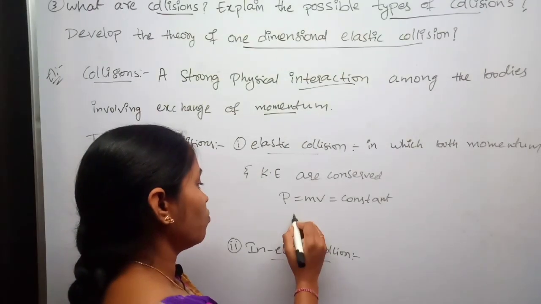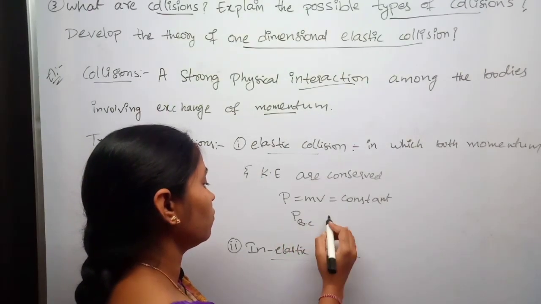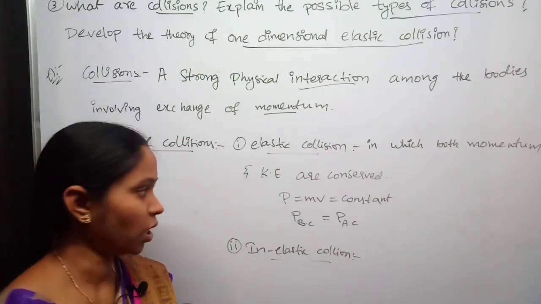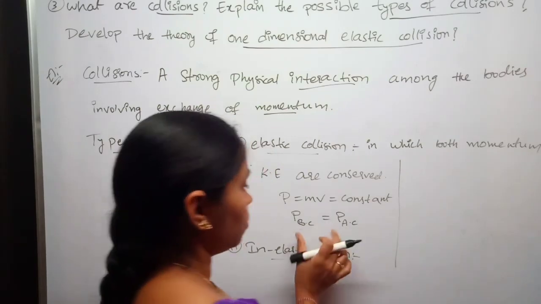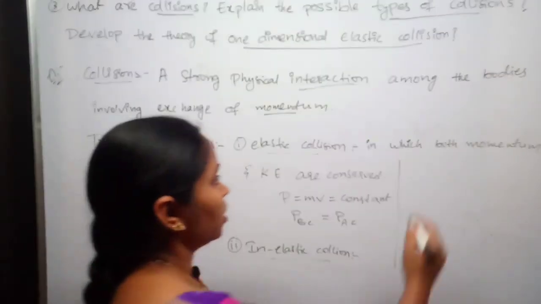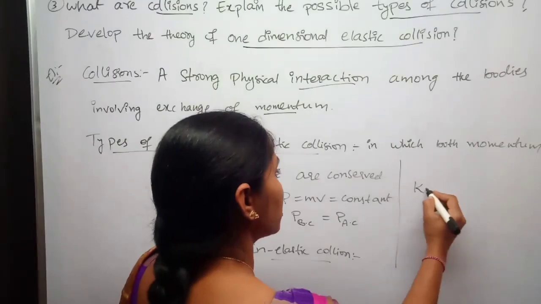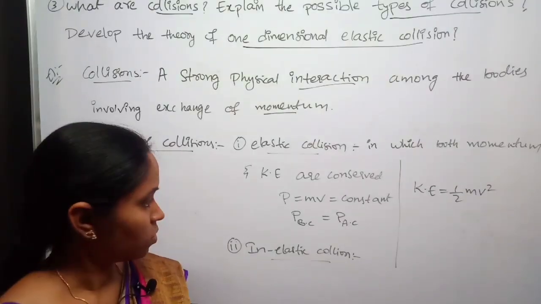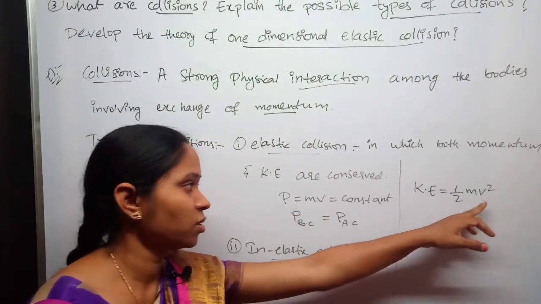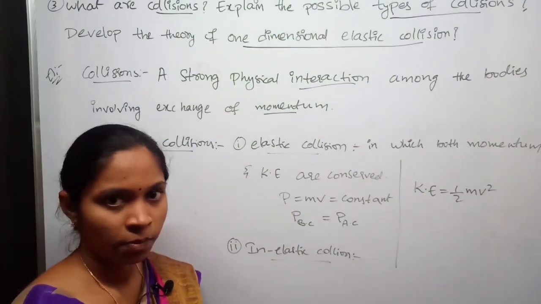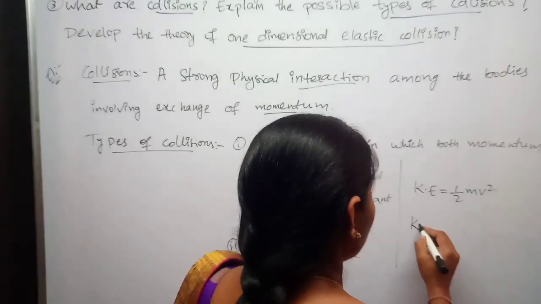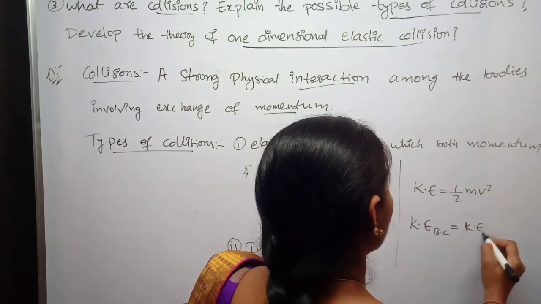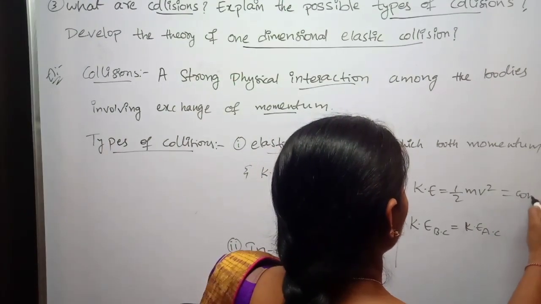That is, momentum before collision will be equal to momentum after collision. They remain constant. And coming to kinetic energy, kinetic energy is equal to half mv squared. Both momentum and kinetic energy depend on the velocity only. So kinetic energy before collision will be equal to kinetic energy after collision. They remain constant.